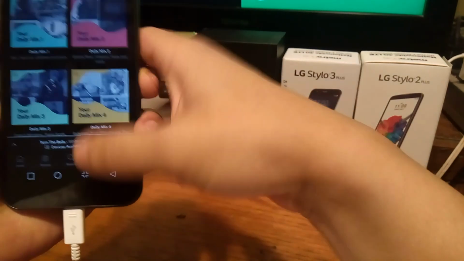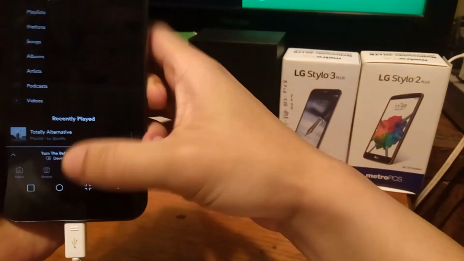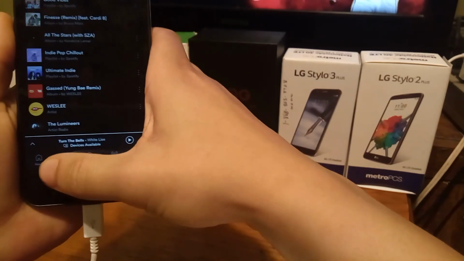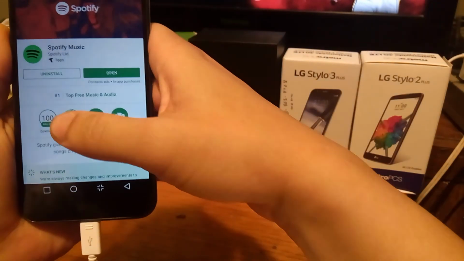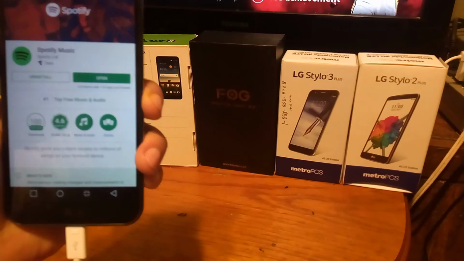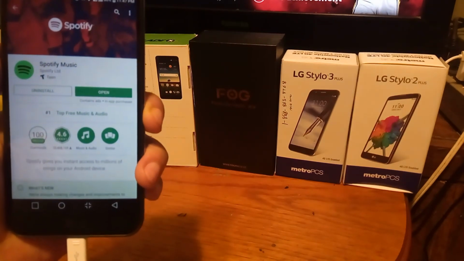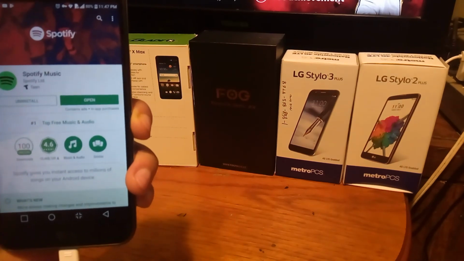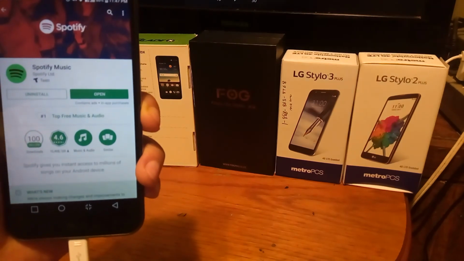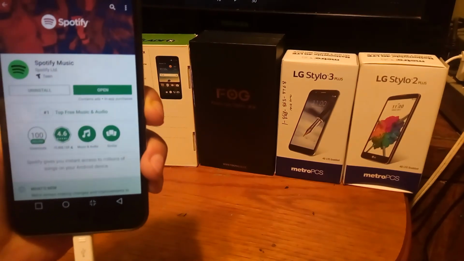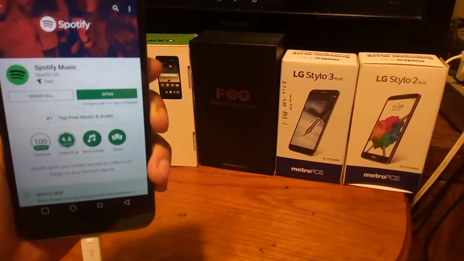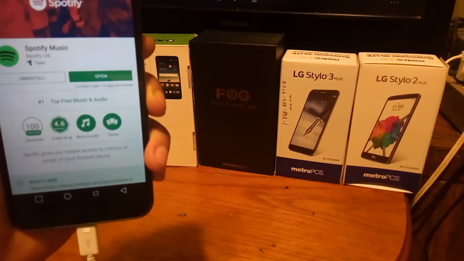But it just gives you a ton of different options here, so I can't live without it. This is one of the apps that I can't live without on a regular basis. So basically what you want to do is go to the Google Play Store and download the Spotify app, because if you haven't been using this app, you're actually missing out. It has a whole bunch of features. It's only $9.99 a month. I actually have the version which you don't have to pay for, but definitely check this app out. It's actually free if you get the free version as well. The only thing is you can't listen to music offline and you can't skip songs, but definitely download this app.